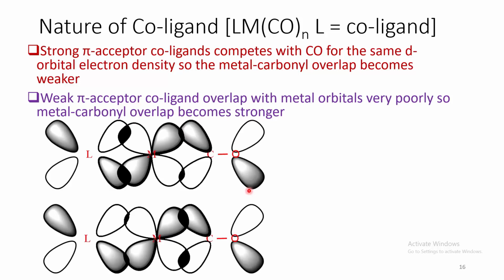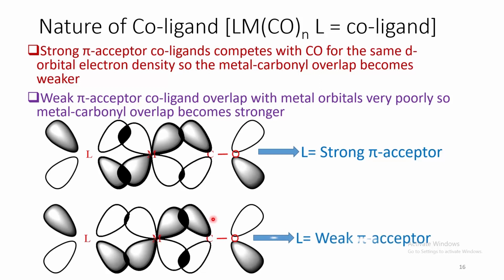So you can see this picture. In this top one, this ligand is a strong pi acceptor. So it undergoes very strong overlap with the metal and withdraws most of the electron density towards it. As a result, metal carbonyl overlap becomes weaker. Whereas, if we look at the bottom, here this ligand is a weak pi acceptor. As a result, it does a very weak overlap with the metal. That allows the metal to overlap more strongly with the carbonyl ligands.